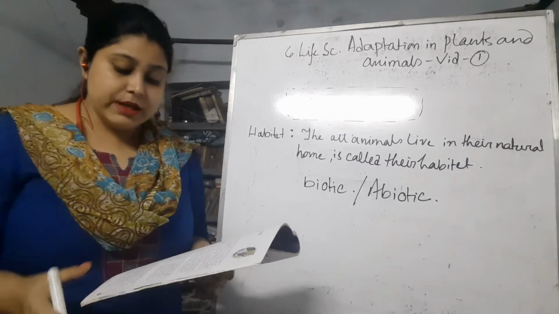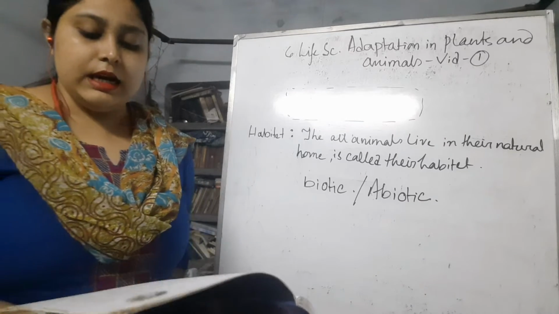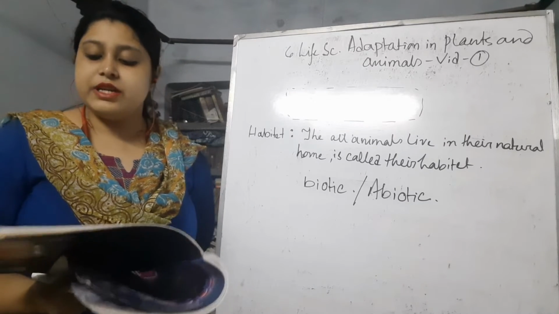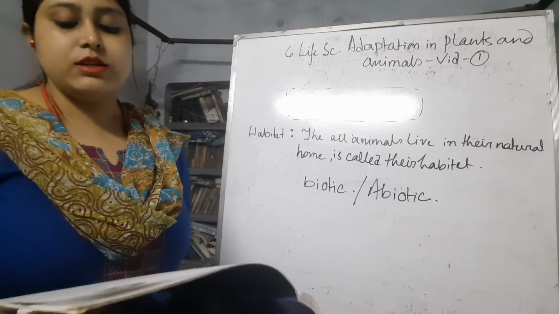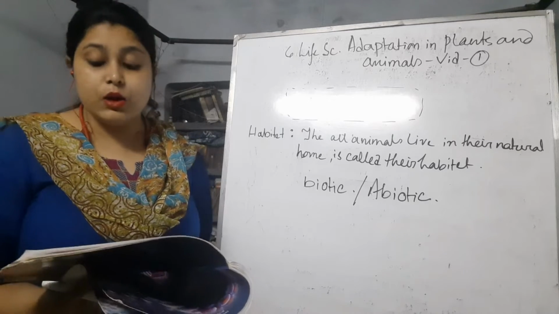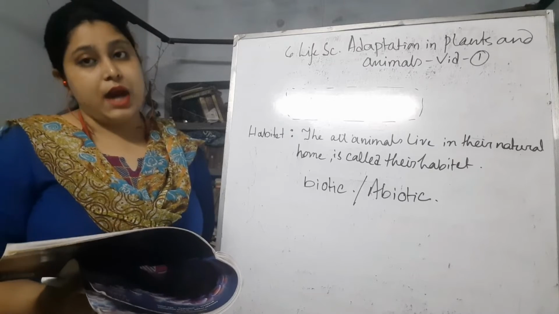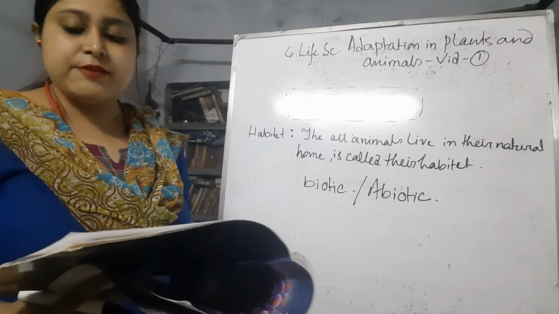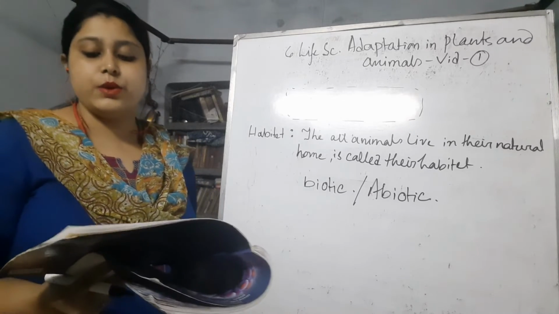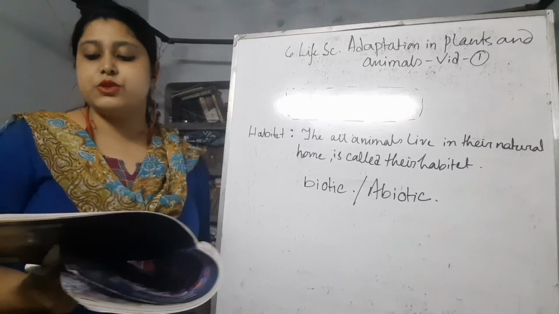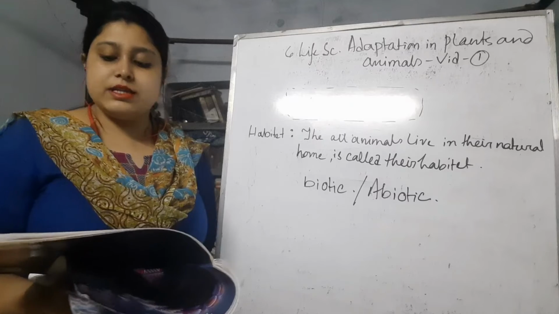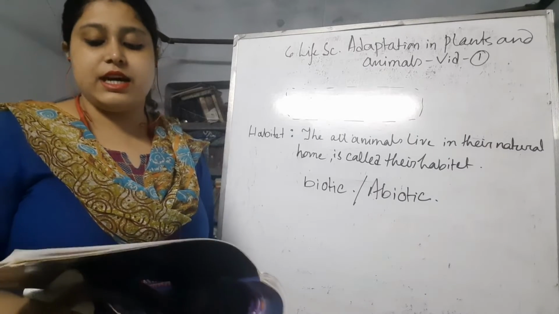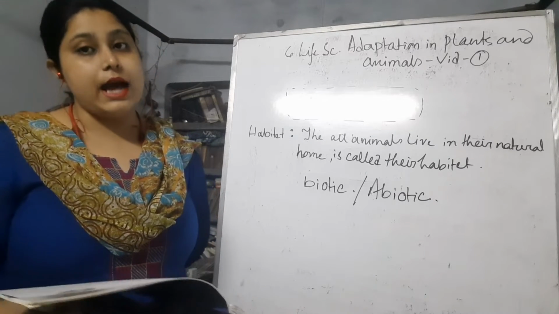So there are some adaptations. Living conditions in different habitats are different. Some places are hot while some places are extremely cold, and other places could be dry or wet. So habitats have special features and behavior to help the organisms adapt themselves to those conditions. The ability of an organism to change for better adjustment with the environment is called adaptation.